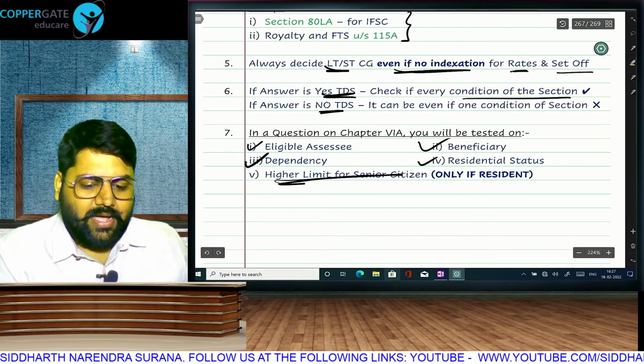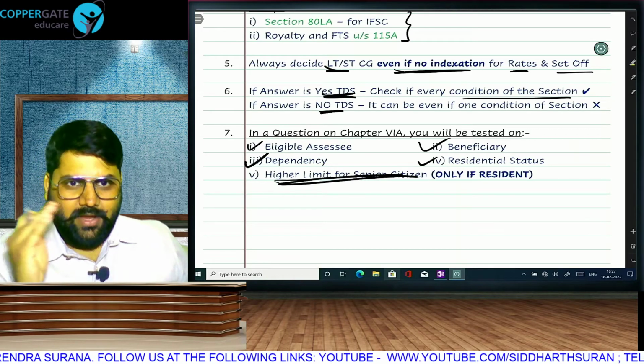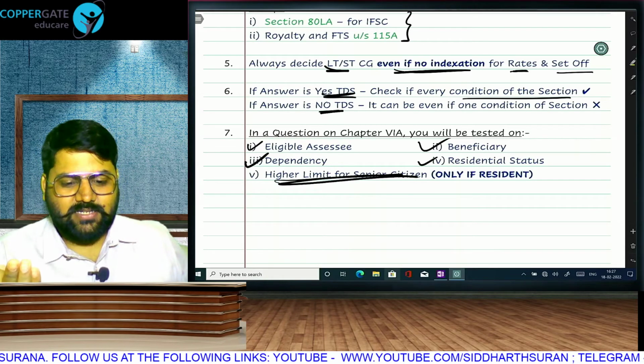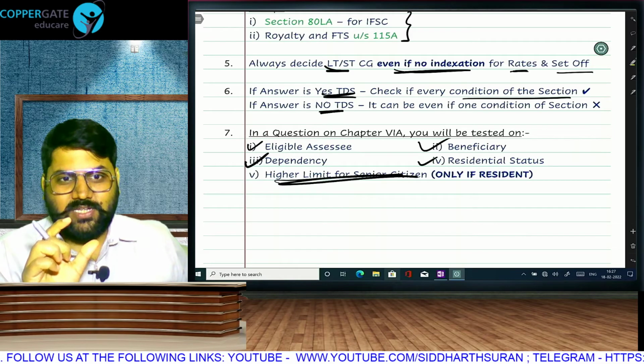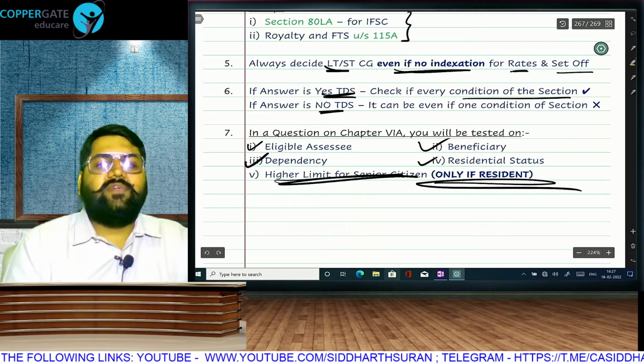And whenever you get a higher limit for senior citizen, for example 80TTA and 80TTB, 10,000 and 50,000, in 80D 25,000 or 50,000 for senior citizen, in 80DDB 40,000 is the normal limit but for senior citizen 1 lakh, in all those cases it is only if the person is resident.